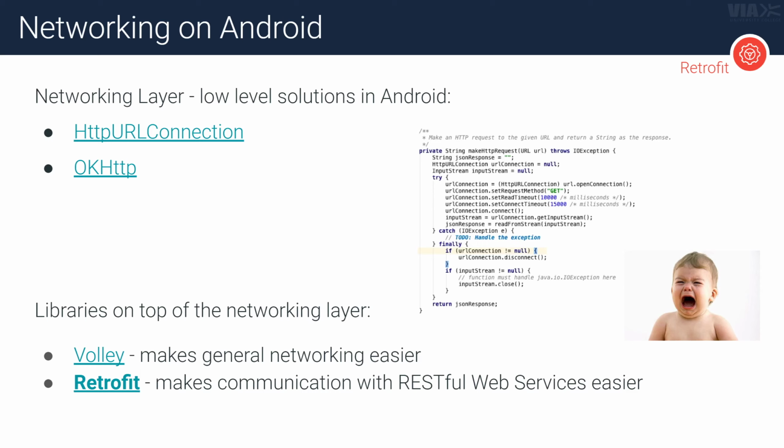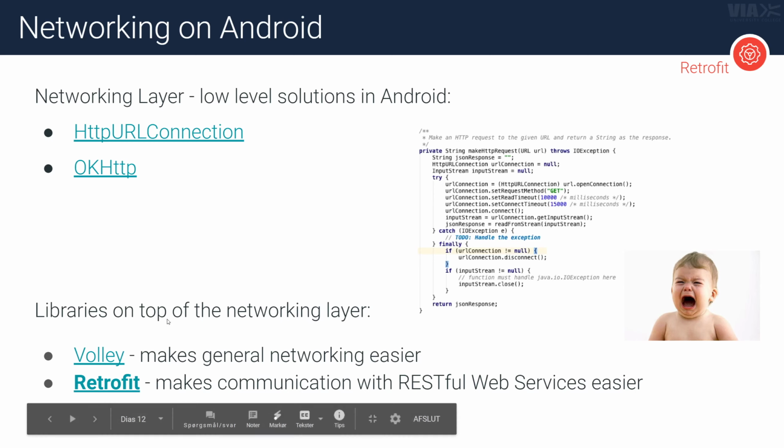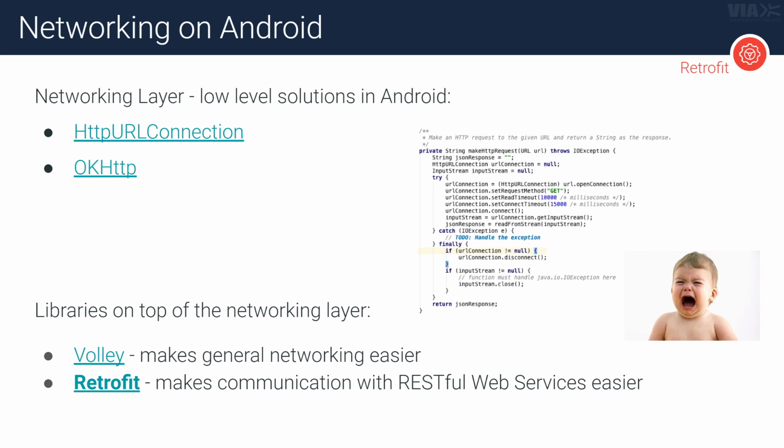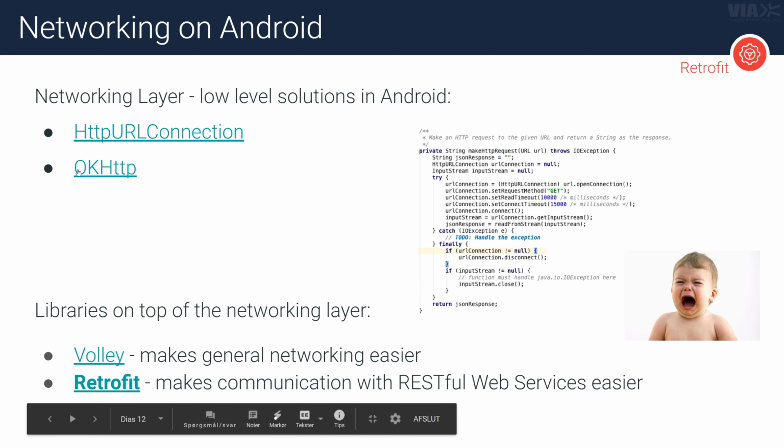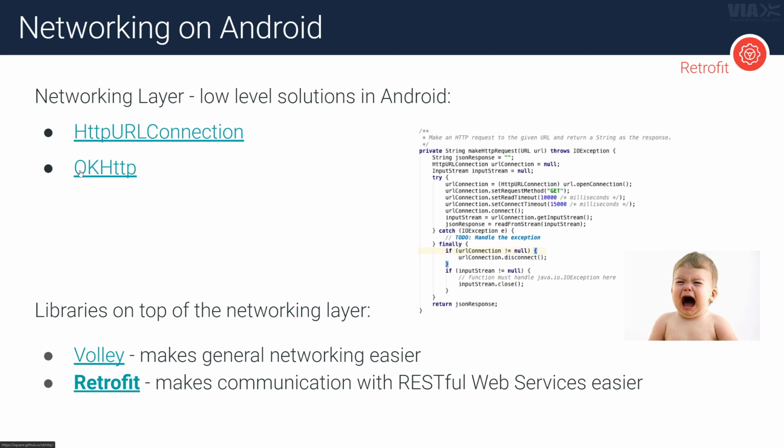And now we're actually at a place where we have some libraries which are abstract layers on top of these layers here. For instance, Volley, which is meant for general networking to make that easier, but also Retrofit here, which we're going to use today, which is basically just to make any communication with RESTful web services a lot easier. And it's actually built on top of this networking layer right here. Now you can see both the HttpURLConnection class and OkHttp. Actually, moving from Android KitKat and forward, it's only OkHttp that's been used.